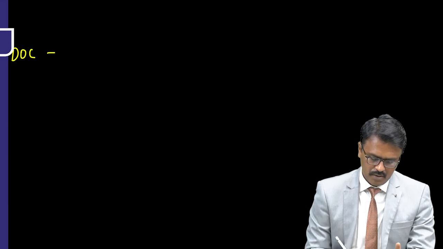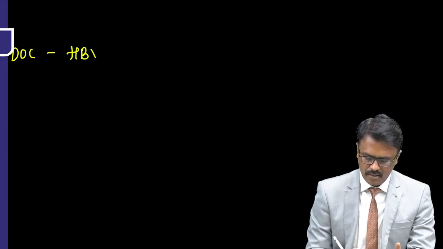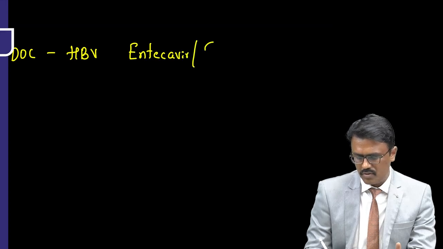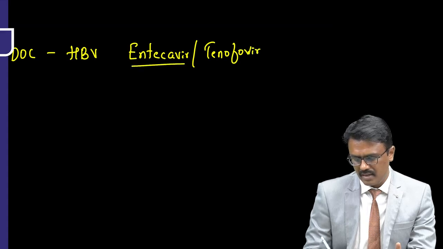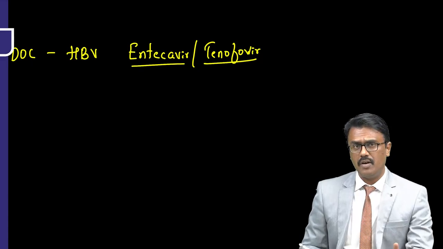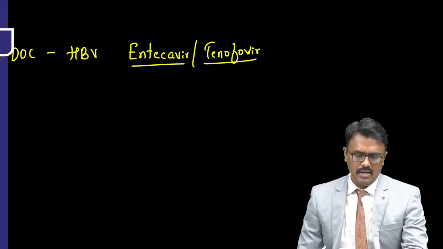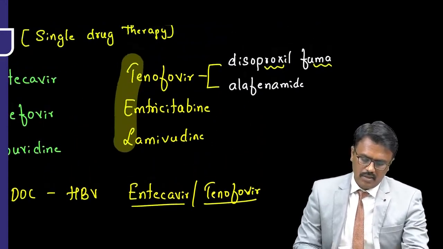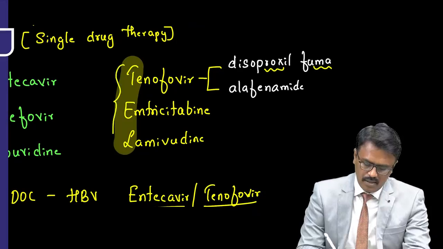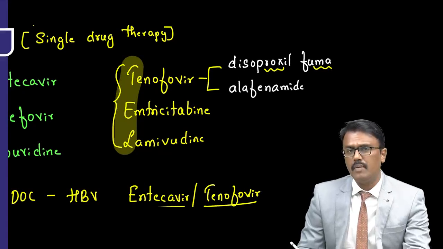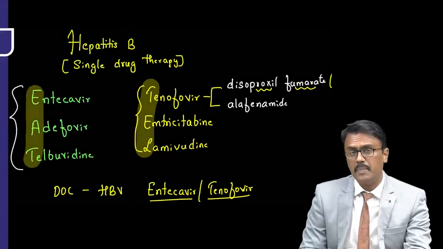The drug of choice for hepatitis B virus infection is either entecavir or tenofovir. Not the combination. Remember, it's a single drug therapy. Either of them can be used. And they can also ask you which drugs used in hepatitis B are also useful in HIV: tenofovir, emtricitabine, and lamivudine. These are the points about hepatitis B.